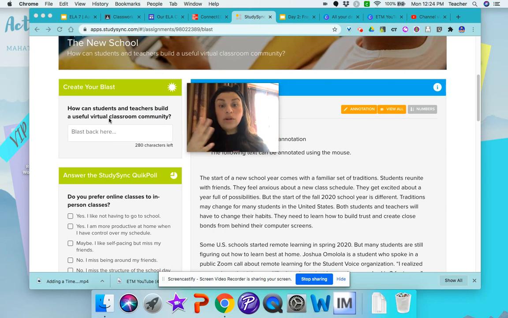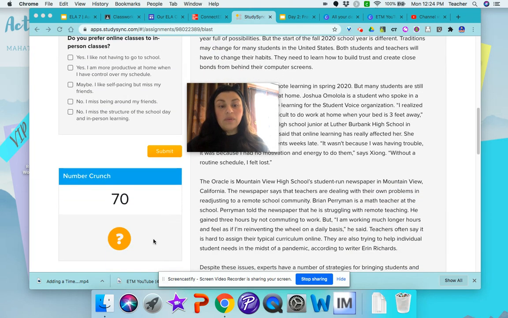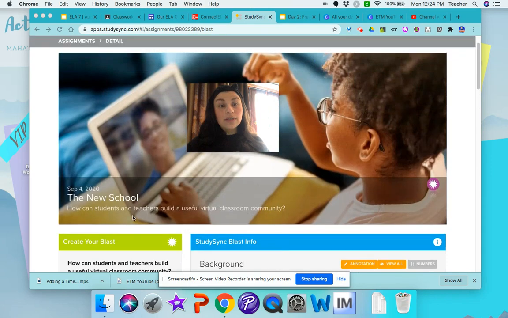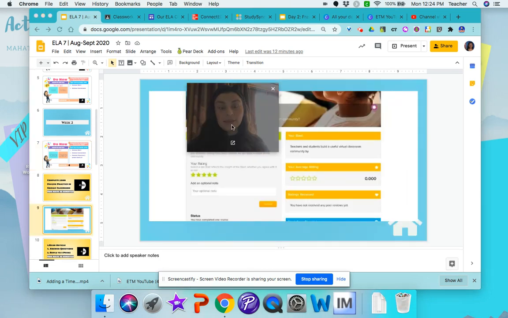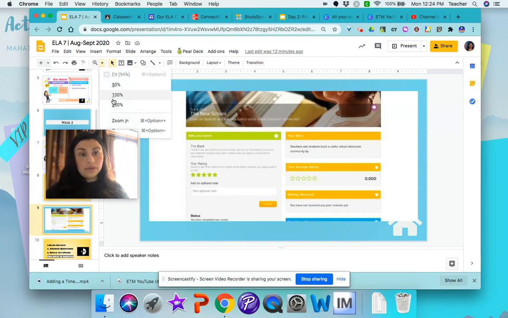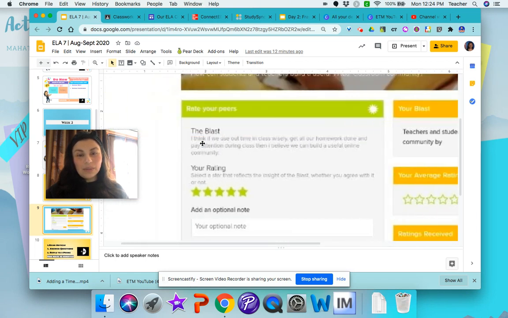You can write 1 or 2 sentences. Then you're going to answer this one here. You can choose as many as you'd like and then click submit. If you want to see the number crunch, then you can click that. It's like a fun fact about what the article is about. After that, once you click submit, you're going to be able to see 2 other people's answers. Okay? And it will look like this. Let me zoom in so you can see it better. That didn't help. Okay, it's a little blurry, but you get the point.